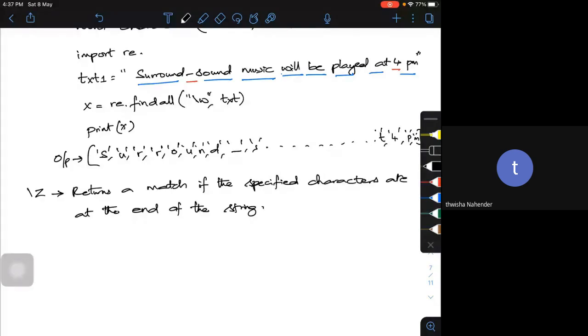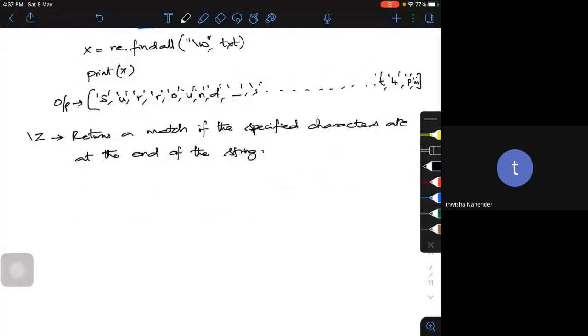What is it actually? So import re, the code is the same thing. I need to define a string. Let me call it some text 2 is equal to, "Bengaluru is the capital of Karnataka."